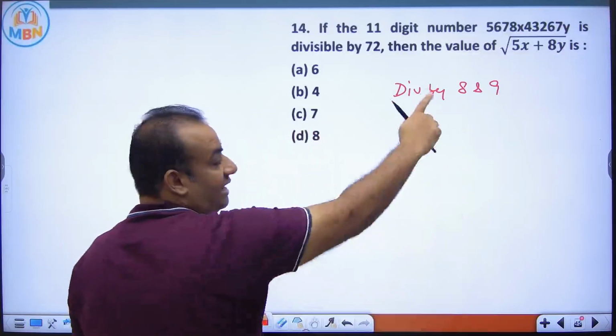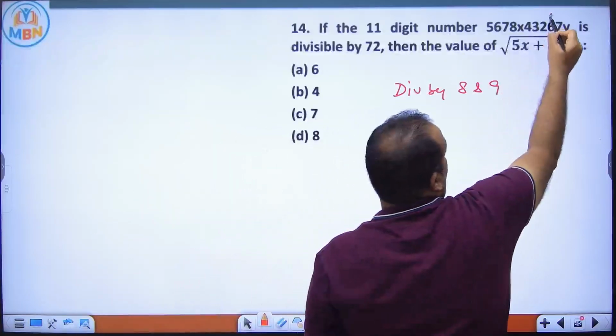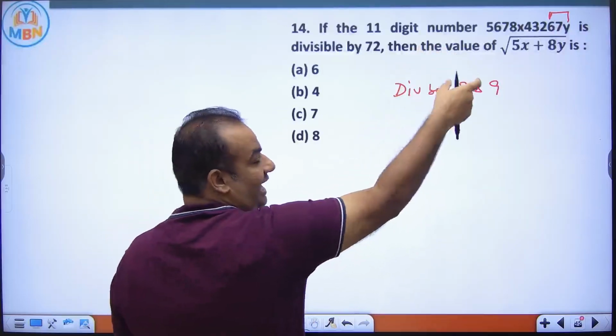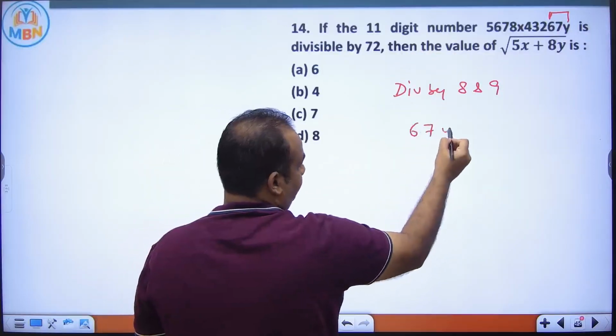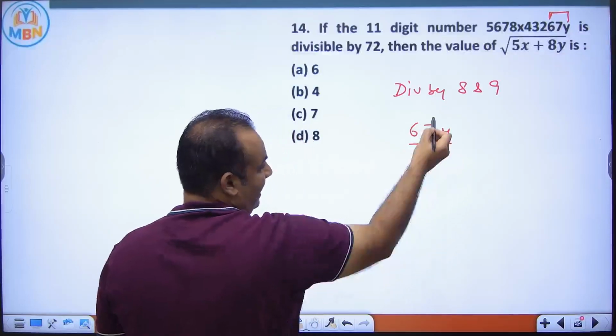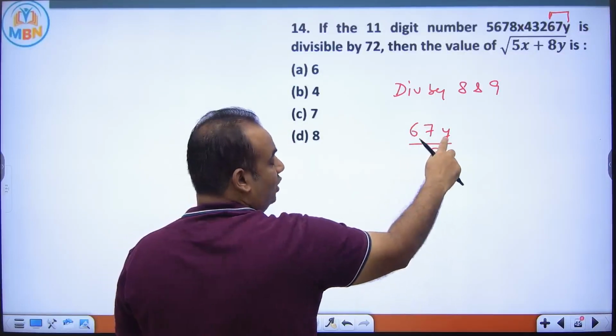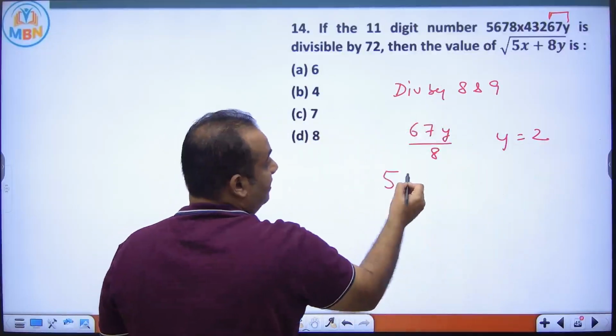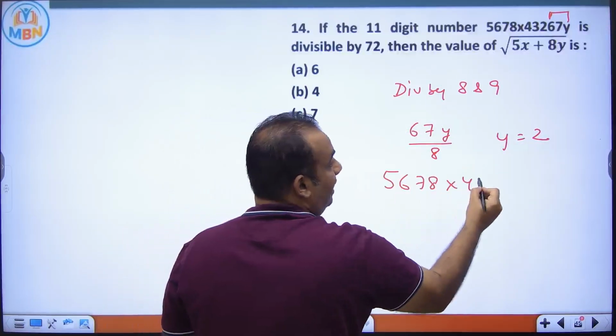Now see, here I will start with 8 first, because we want this y first. It is easy because for 8 we need the last 3 digits. Now you know that 8 8s are 64, 3 2s are 32. So y has to be 2. Now if y is 2, this number is divisible by 9 also.